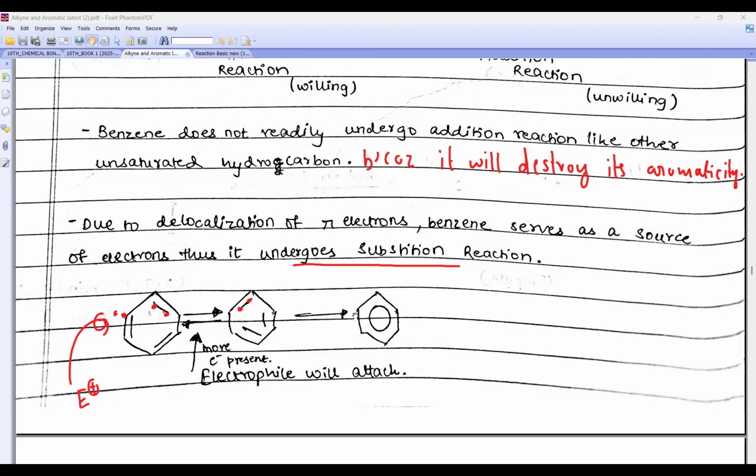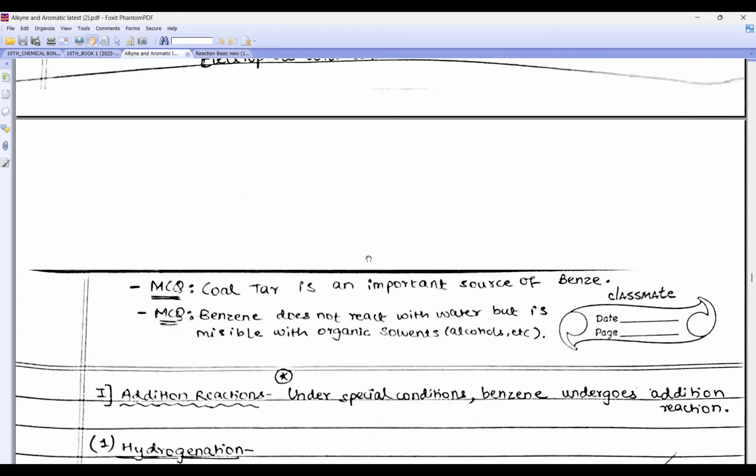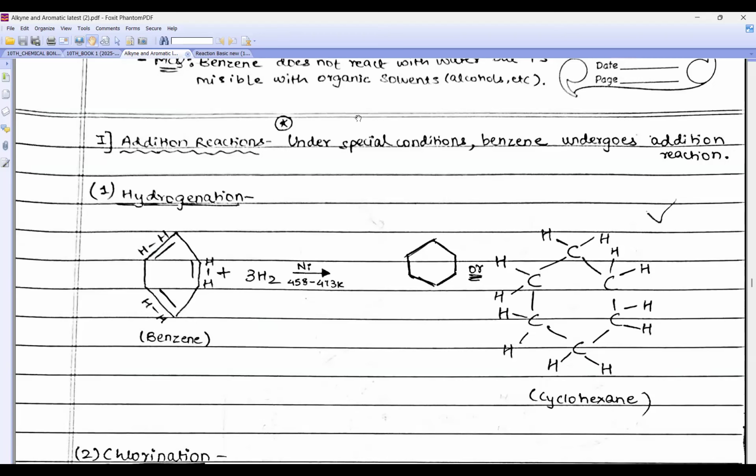So now let us study the reaction. Addition reaction. It will undergo addition reaction under what, beta? Special condition. Benzene may undergo addition reaction. So let's do addition reactions; come on beta, I'll tell you the reactions one by one. Addition.